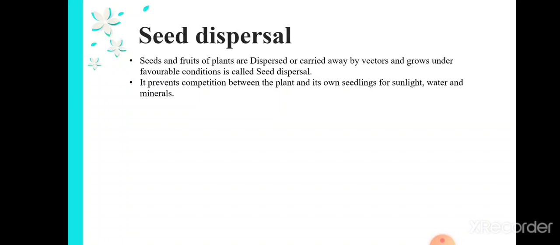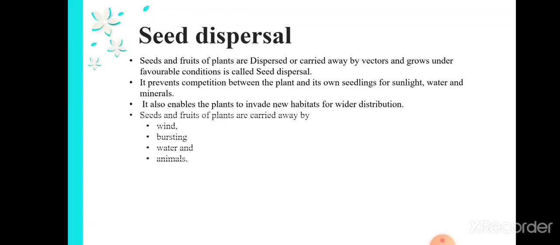So seed dispersal helps for the following reasons. It also enables the plants to invade new habitats for wider distribution.